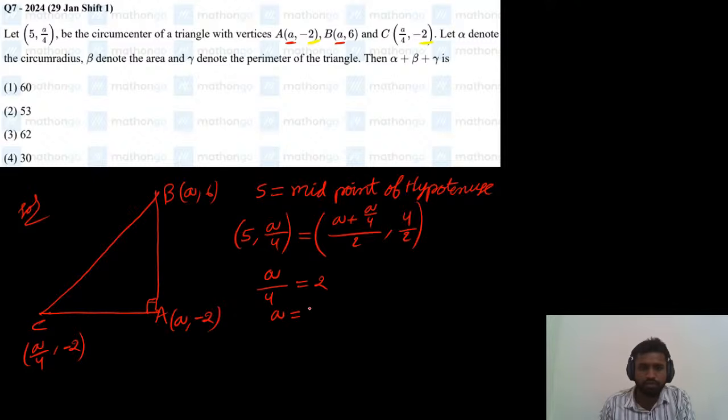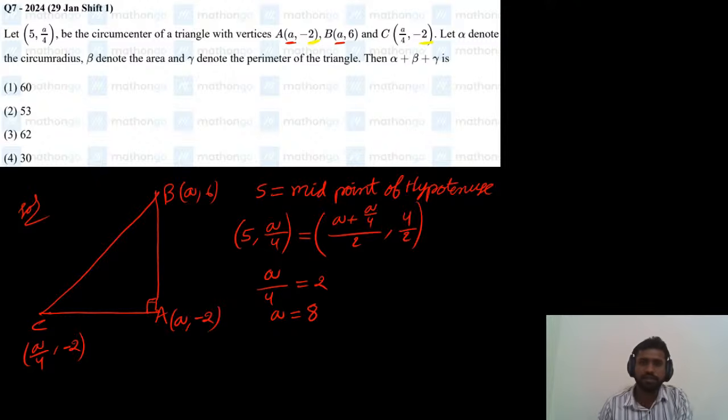So a equals 8, we got. Okay, clear? First, from the given points we observed it is a right angle triangle. In a right angle triangle, the circumcenter is the midpoint of the hypotenuse. By comparing the y coordinates, we got the a value as 8.